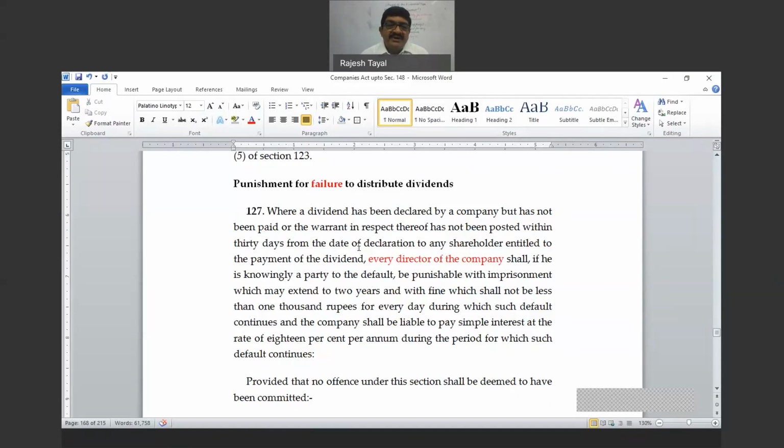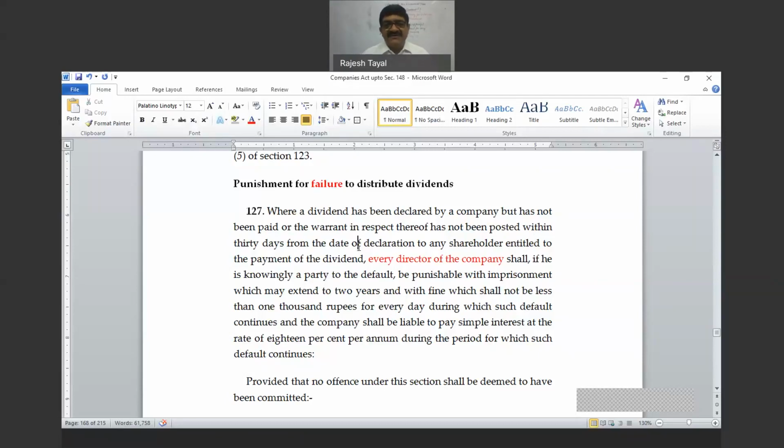Is it written anywhere not less than 6 months? Where do you find not less than 6 months? Section 447 doesn't apply. This is not a cheating or fraud.